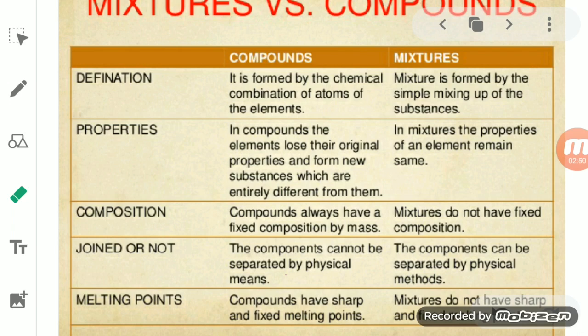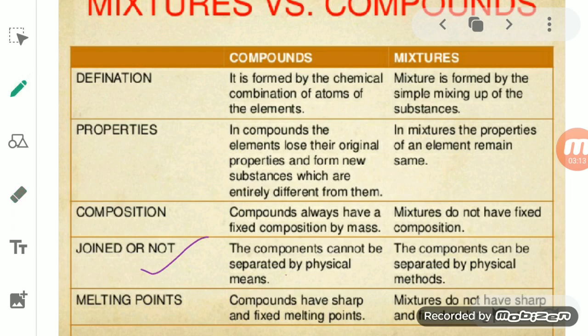We randomly take two components and mix them together without considering the composition by mass. We simply and randomly mix them together. So a compound has a fixed composition by mass, but a mixture does not.